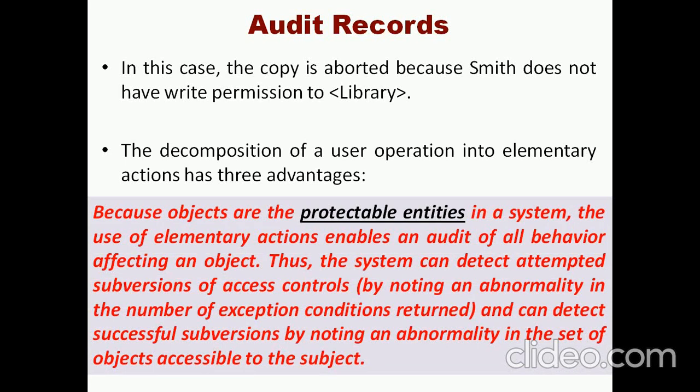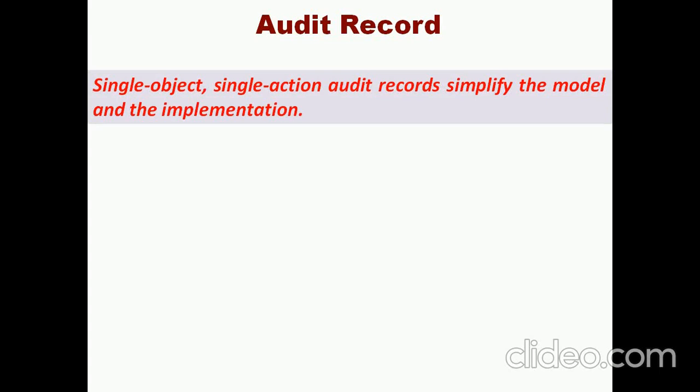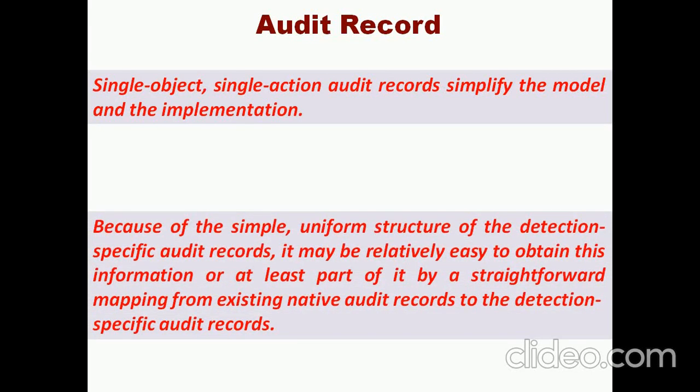It has three major advantages. One is that all the objects are protectable entities, so we can easily identify the behavior of the particular user, whether their behavior is affecting the object or they are a normal legitimate user. Second, a single object, single action audit record specifies the model under implementation. Because it is simple, it has a uniform structure of detection specific audit records, it is relatively easy to obtain this information, and it is straightforward to map into the native audit record for effective detection.